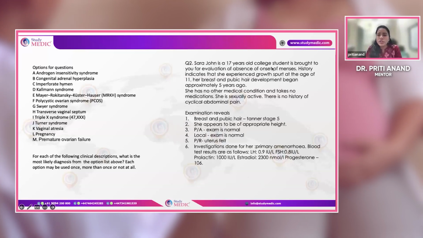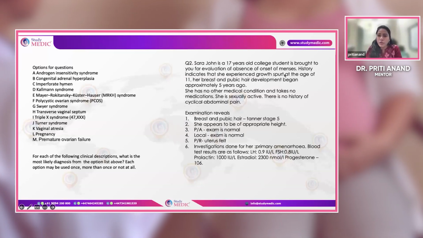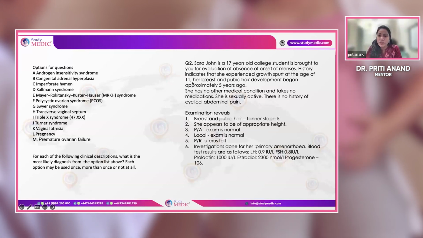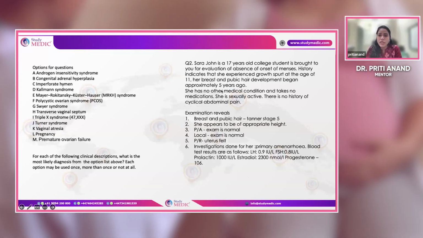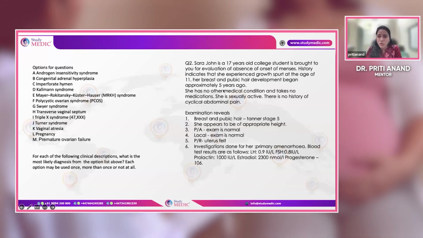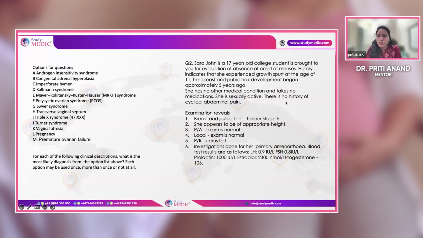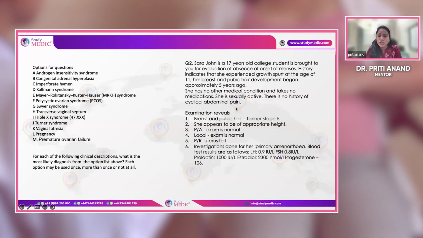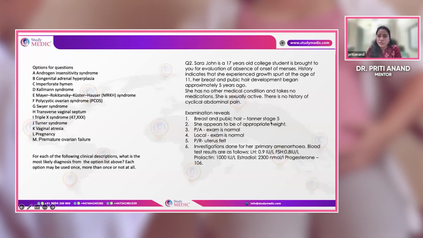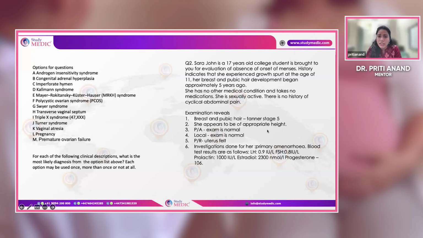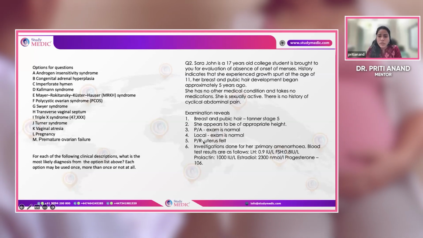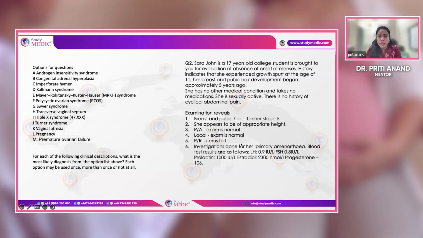Sarah Jones, 17-year-old girl, brought for evaluation for primary amenorrhea, indicates she experienced a growth spurt at the age of 11, which is normal. Breast and pubic hair development began 5 years ago. She has no other medical condition, takes no medication. She is sexually active. There is no history of cyclical abdominal pain. Breast and pubic hair are Tanner stage 5. She appears to be appropriate for height. Per abdominal normal, local normal, per rectal uterus felt.